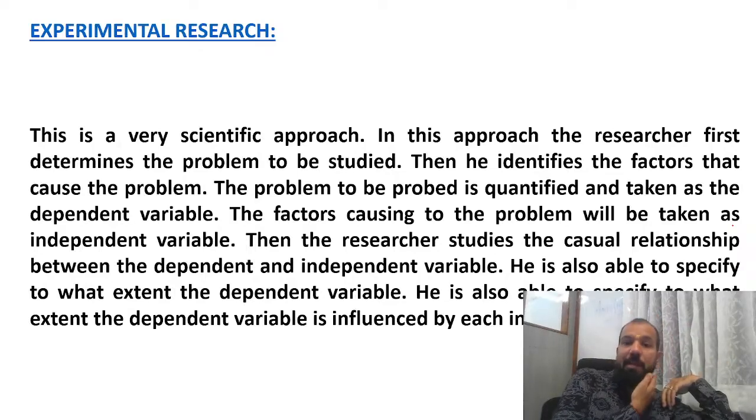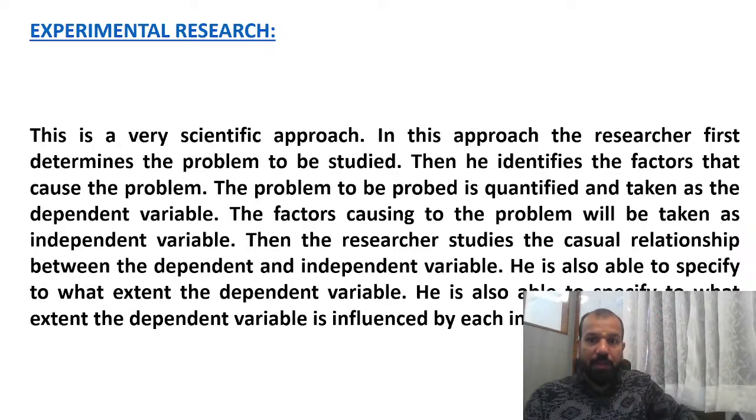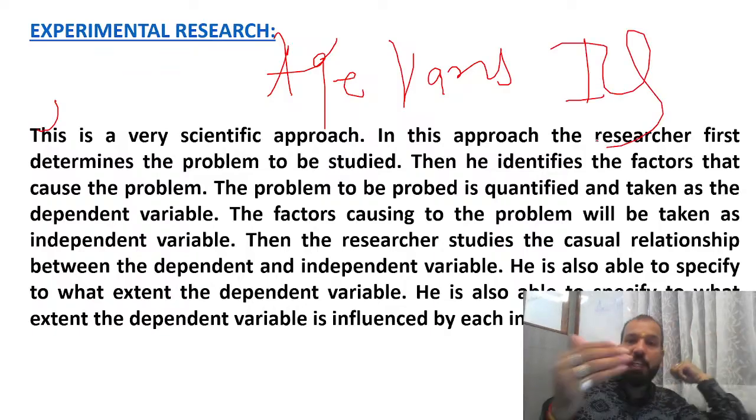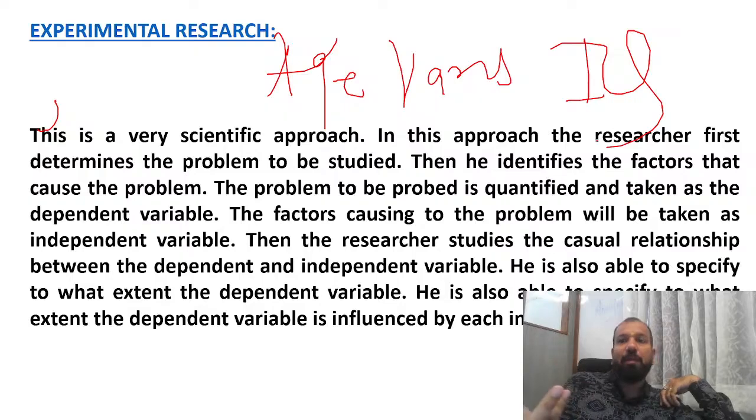Then the experimental research. For the experimental research, you need to remember the example of age and IQ. Everybody knows once your age increases, your IQ will increase. But where is the experiment? You just need to do the experiment: there is no impact of age on IQ. Or another very common example, rainfall affects agriculture. Everybody knows there is an optimum level of rainfall, so there will be an optimum level of agriculture. But you just need to prove that there is no impact of rainfall on agriculture. This is the experiment you are doing.